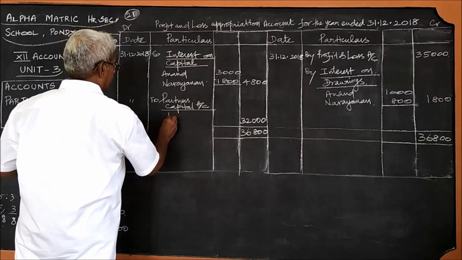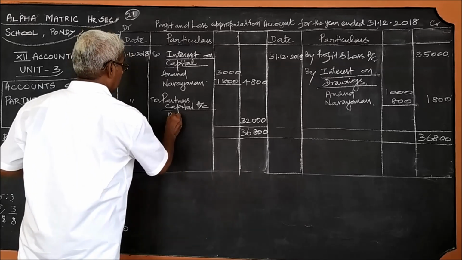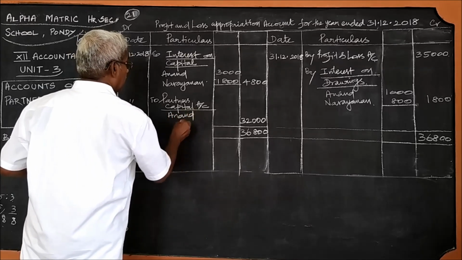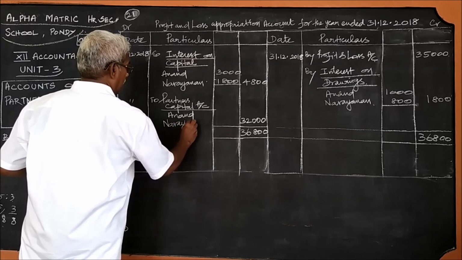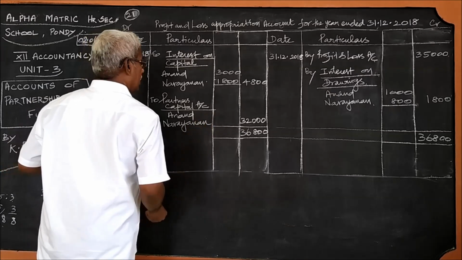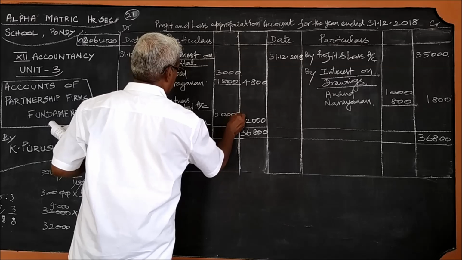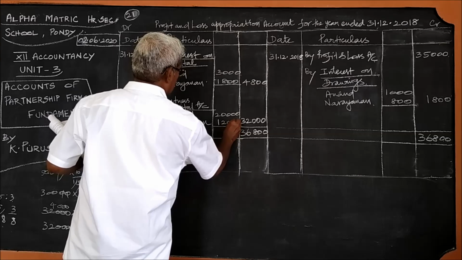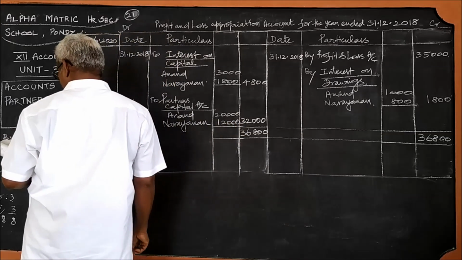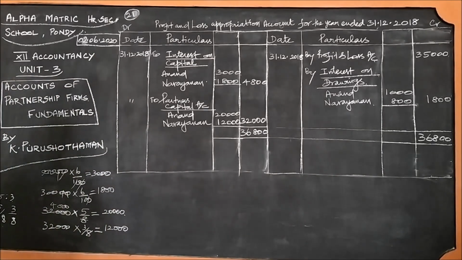The two partners, Anand, Narayanan: Anand 20,000, Narayanan 12,000. So this balancing figure 32,000 should be divided among the partners like this. This is actually what we have done.